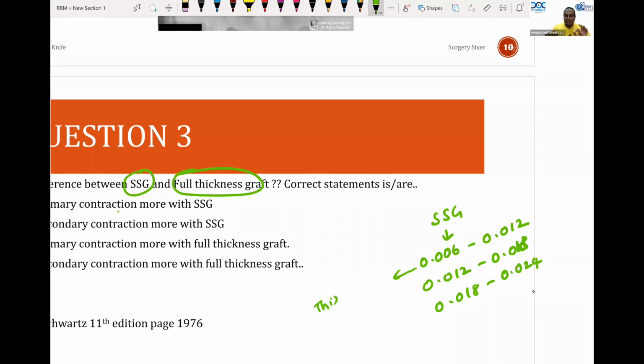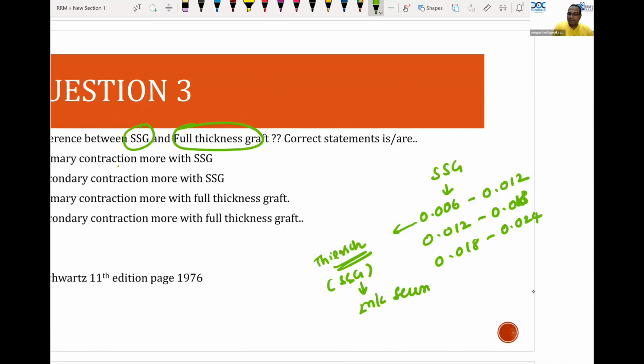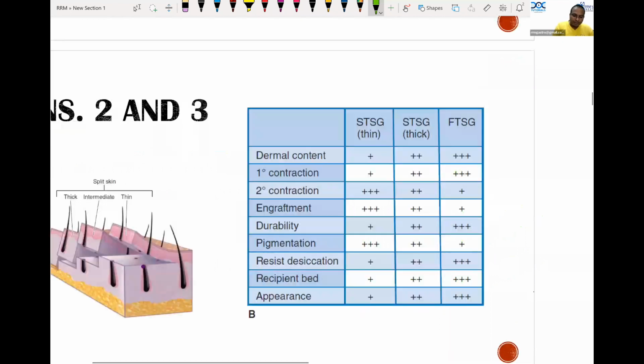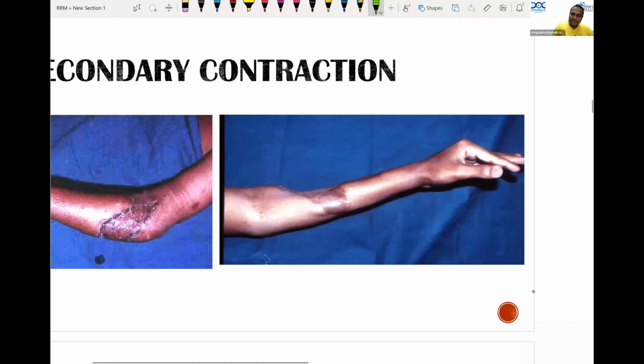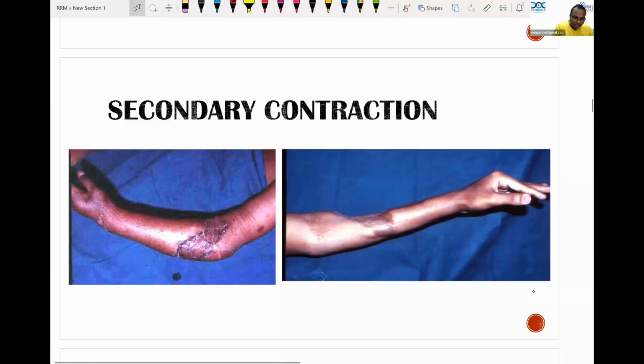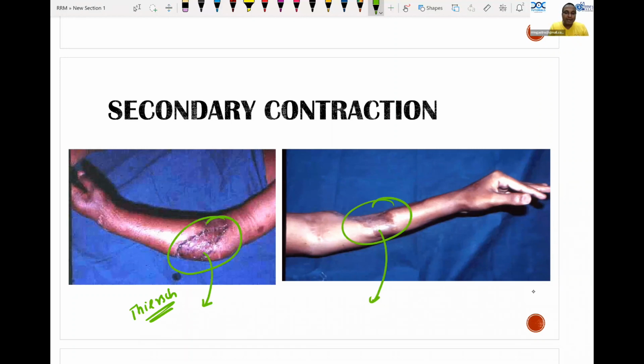So Thiersch grafting is the one which we call SSG skin grafting, which is less common for primary contracture, more common for secondary contractures. I'll show you the secondary contracture now. So this is a classical secondary contracture following a skin grafting. Can you see here? This is a partial thickness graft. It has gone for a secondary contraction after a few months. You can see split skin graft, Thiersch graft being done. It has gone for a contracture after a few months. This is secondary contraction, but initially there will be no primary contraction.